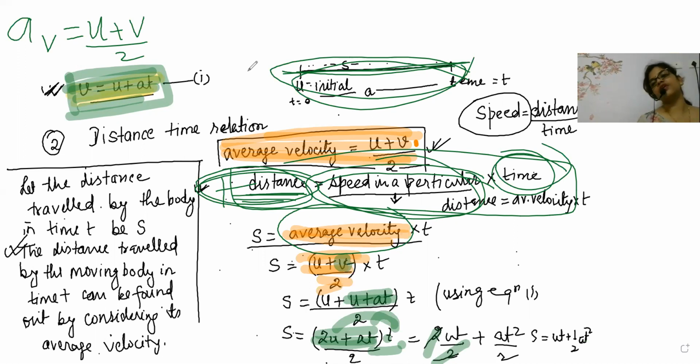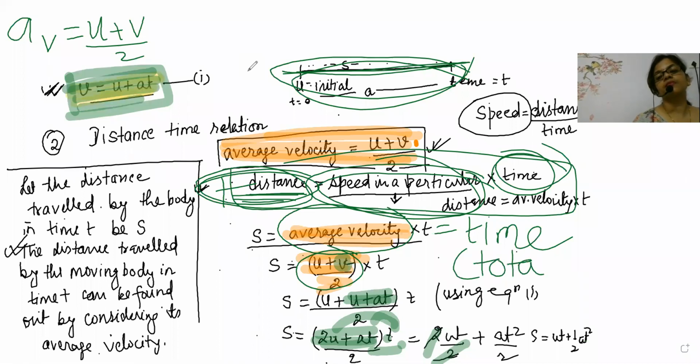The average velocity formula is (u plus v) by 2 is equal to s by t. Here t is the total time. First you have to multiply. Instead of v, we use the formula v is equal to u plus at.